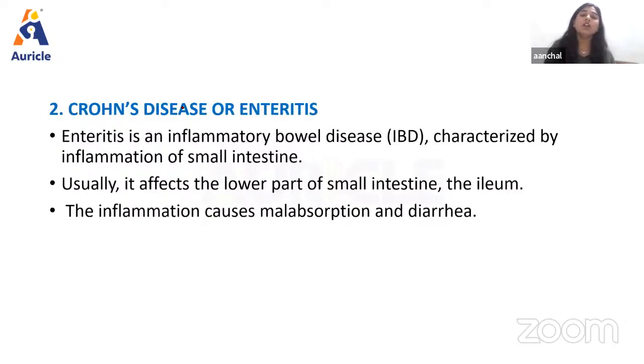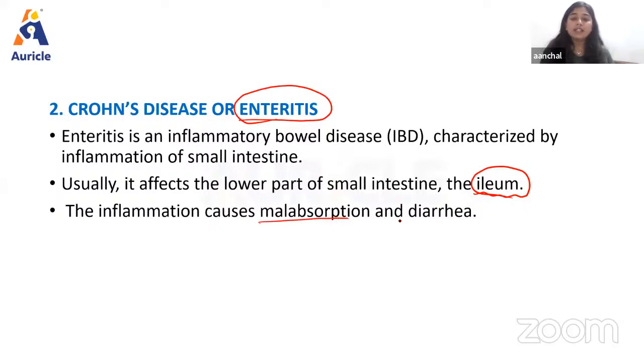Then next we have Crohn's enteritis. As the name suggests, this is the inflammation of the intestine, known as inflammatory bowel disease, IBD, characterized by the inflammation of the small intestine. Usually it affects the lower part of the small intestine, the ileum, right? The inflammation causes malabsorption and diarrhea.